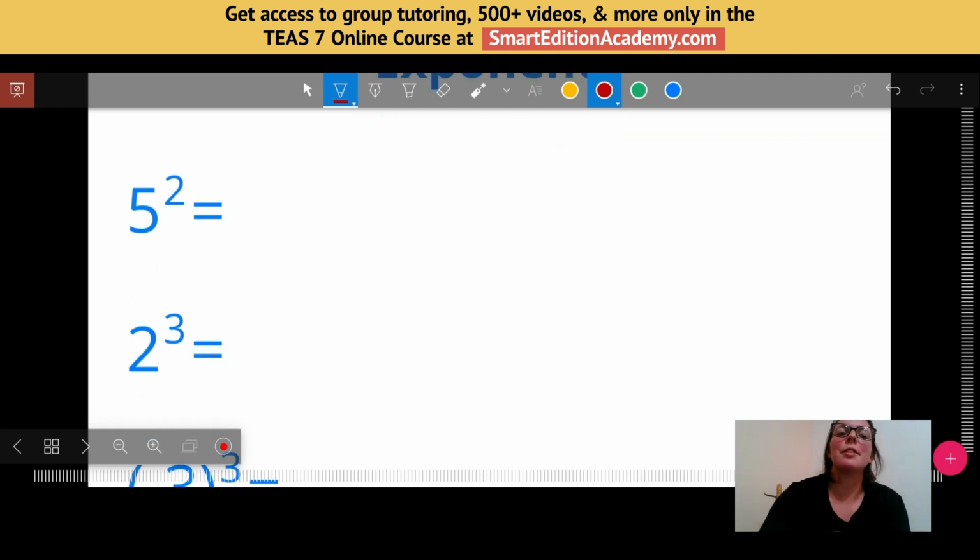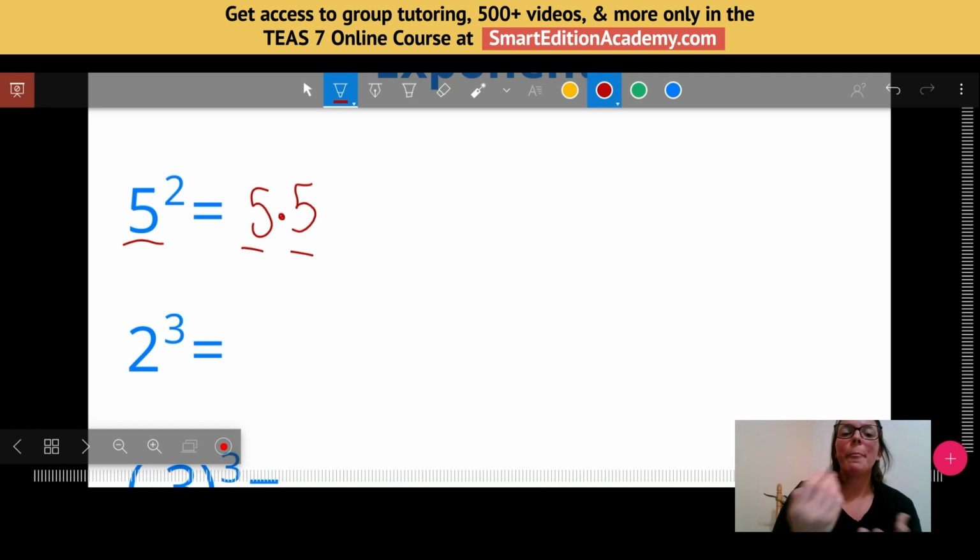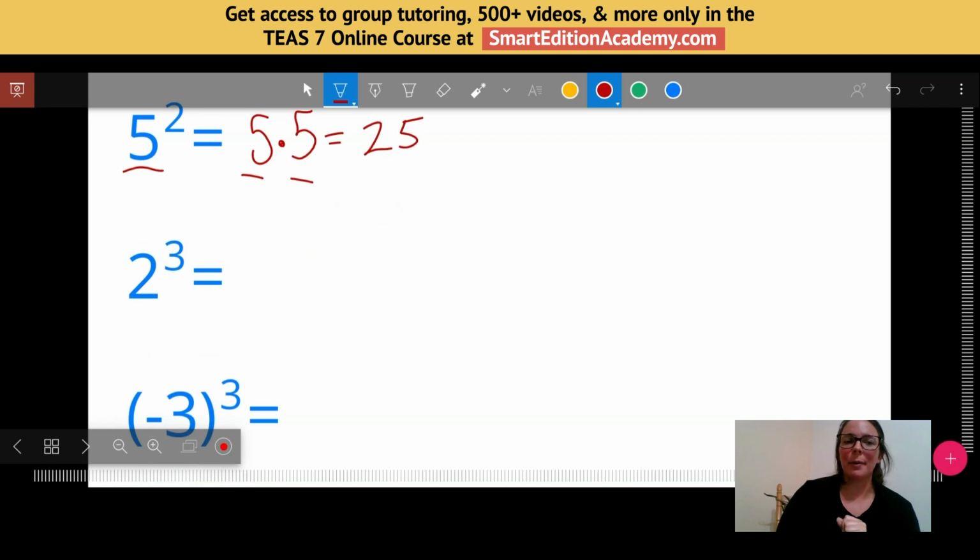Essentially, an exponent is just some number as the base raised to the exponent, which just tells me I'm multiplying whatever that base number is times itself a certain number of times. So 5 squared just means 5 times 5. 5 times itself twice. So 5 times 5 would give me 25. Okay, so pretty straightforward.